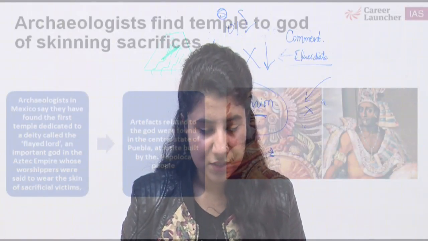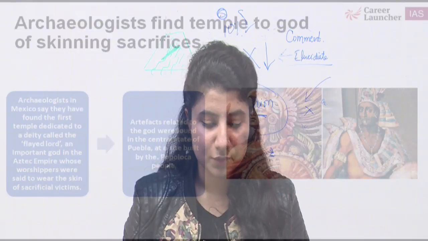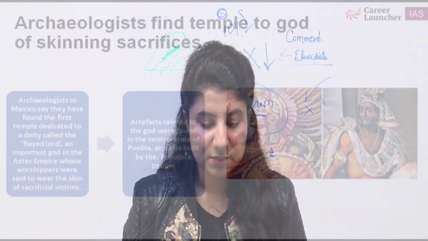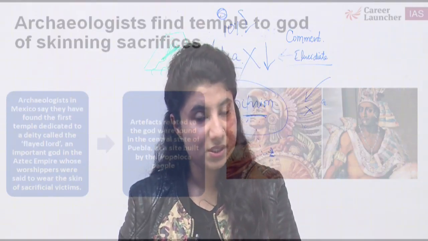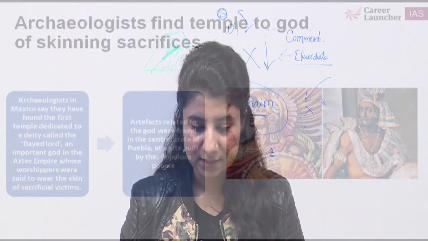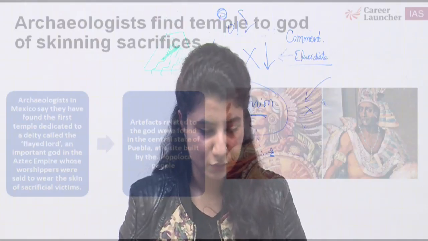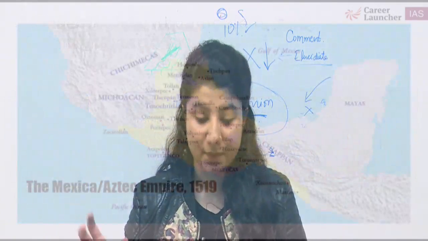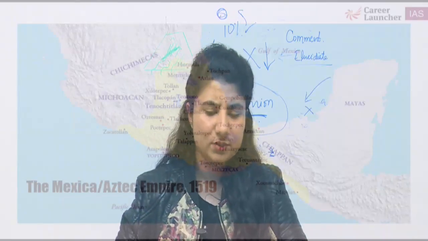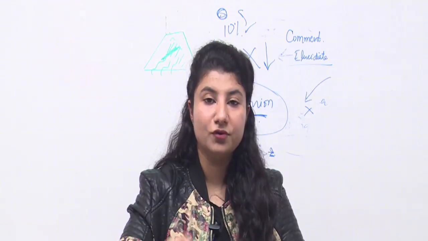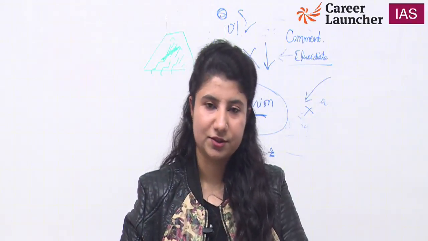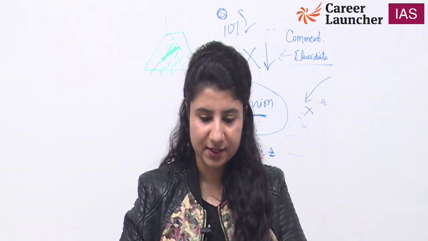And the artifacts related to the god were found in the central state of Puebla, very important, at a site built by the Popoloca people. Popoloca is a language still in use in Mexico. So these are the pictures of some kings belonging to that Aztec Empire. Aztec Empire 1519, world history. This part is not very important for you from the point of view of world history, but from the point of view of art and culture, right? Yes.